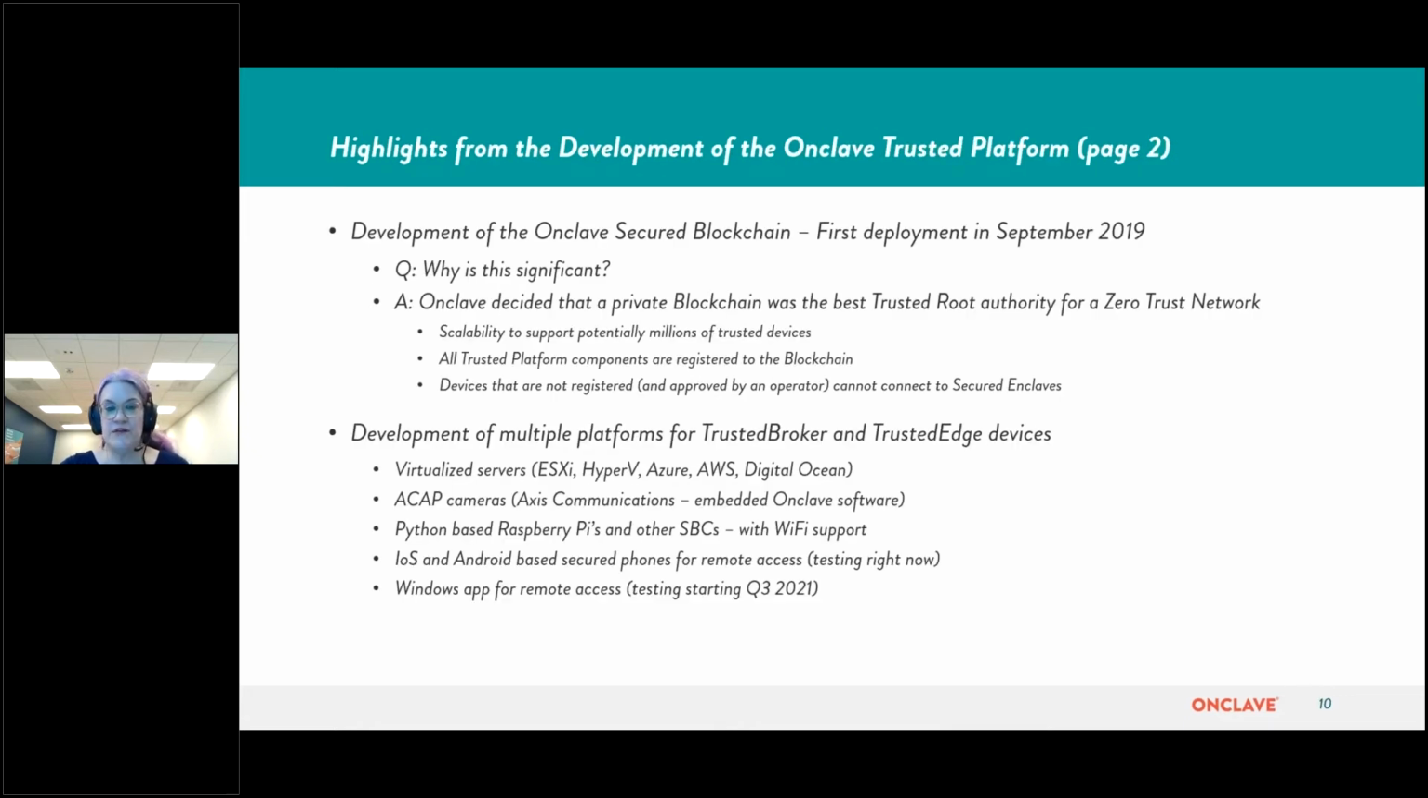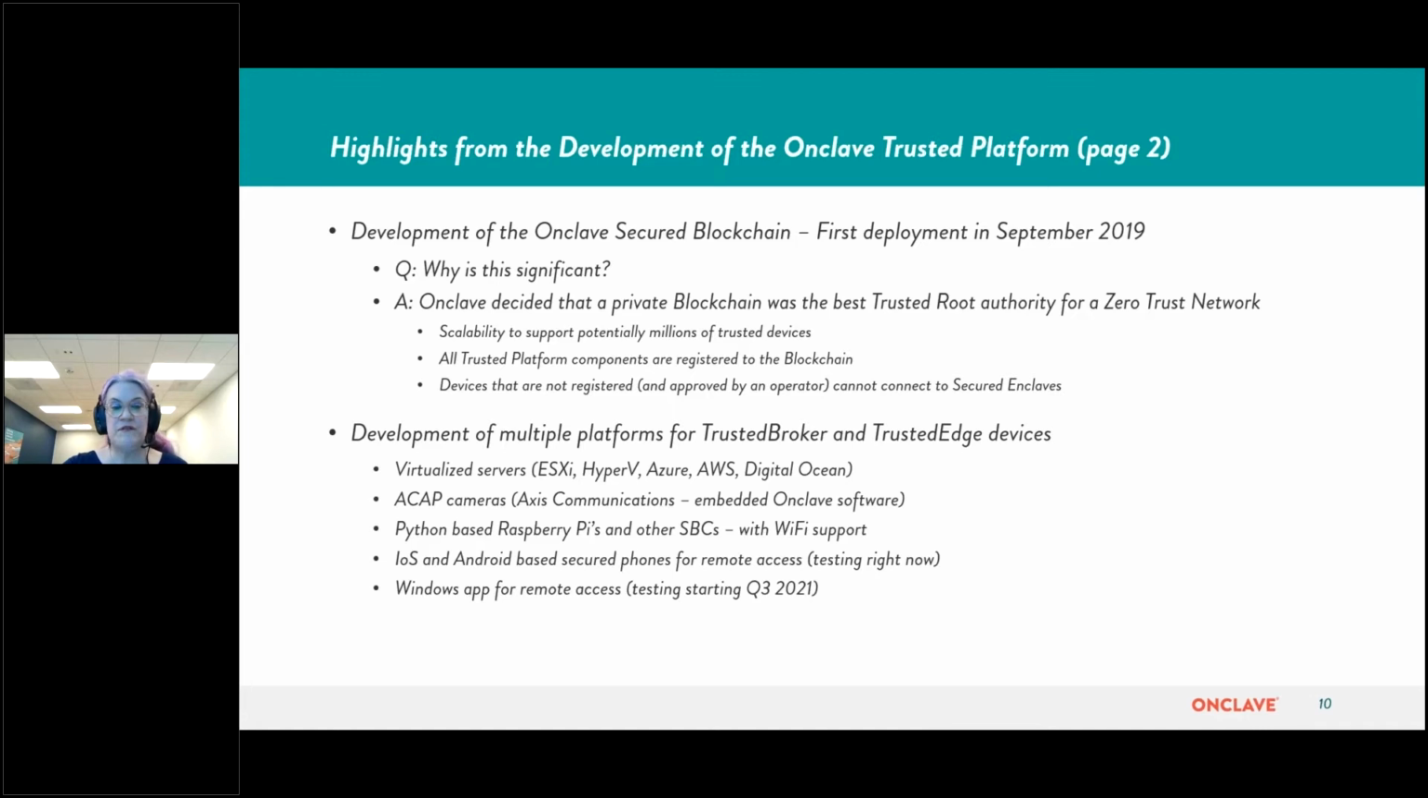Because of these developments, we decided to work on our secure blockchain as our new root of trust. We did our first deployment in September 2019. Again, why is this significant? We decided that a private blockchain was the best trusted root authority for a zero trust network. It offers scalability to support potentially millions of trusted devices. All Enclave Trusted Platform components are registered to the blockchain. Devices that are not registered and approved by an operator cannot connect to secure enclaves.